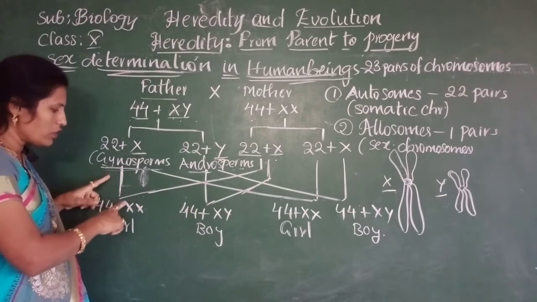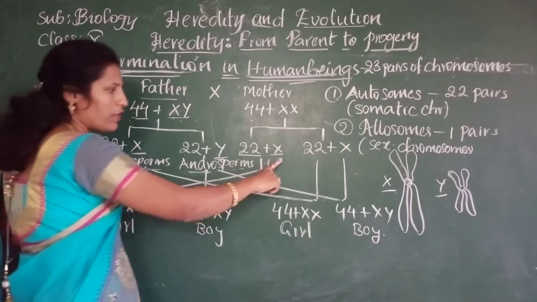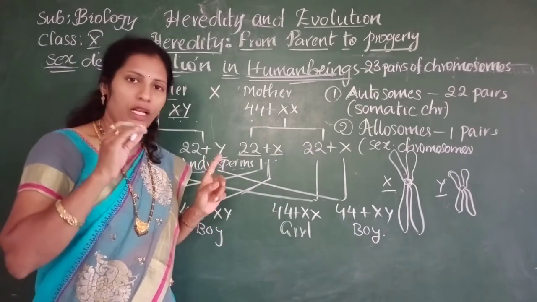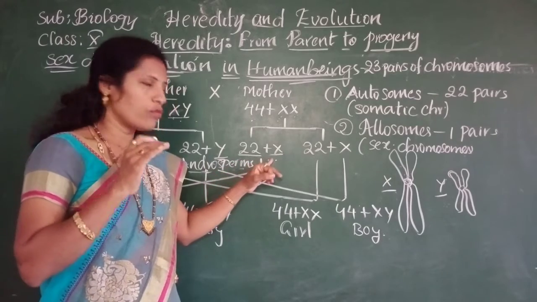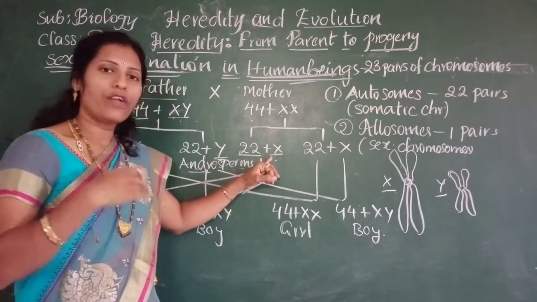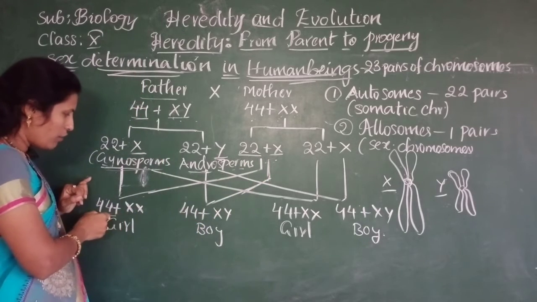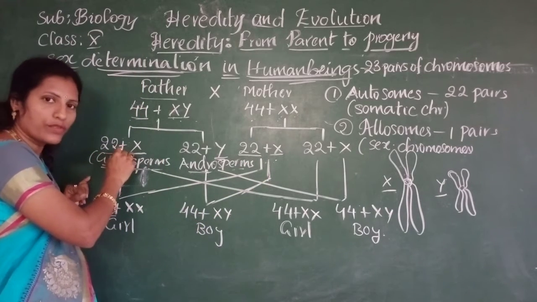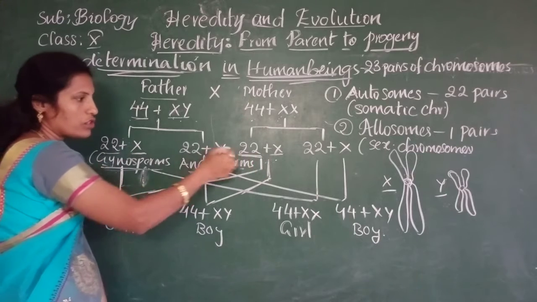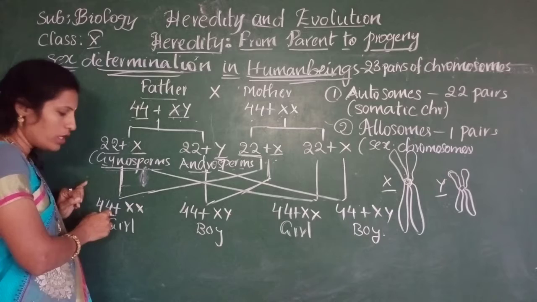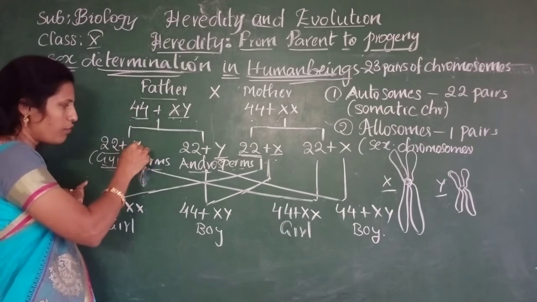If gynosperms combine with the ovum, because all the female ovum will represent only the X chromosome, they will provide only the X chromosome to the zygote. And here 44, that means 22 autosomes from the sperm and 22 autosomes from the ovum, both combined and form 44. And here X from the father and X